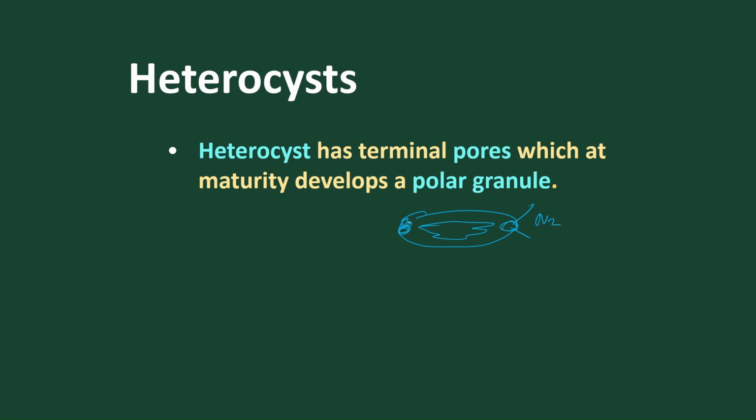And this mature opening also contains certain granules, called polar granules. These help in fragmentation and in the formation of new asexual bodies for reproduction, which are called hormogonia.